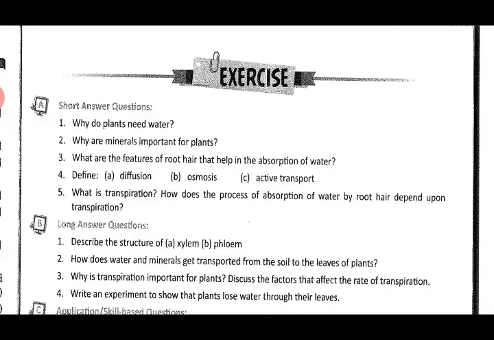Hence, transpiration helps in ascent of sap. Is it clear?